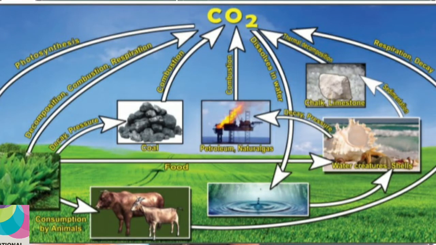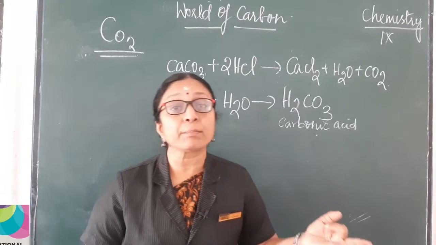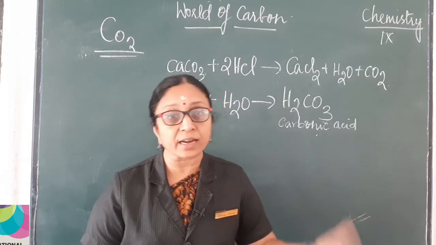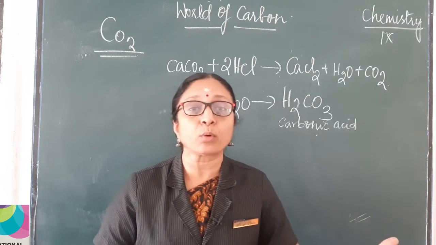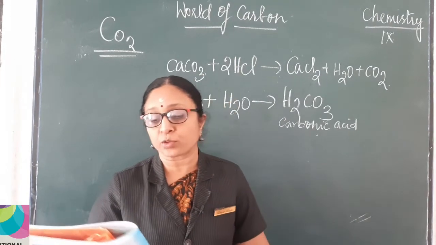Now, looking into the picture, tell me, name the process by which carbon dioxide is utilized by plants. What is the process? Yes, it is photosynthesis. What are the activities that increase the amount of carbon dioxide in air? Yes, tell me, what are the activities? Combustion, respiration, decomposition of dead plants and animals. All these will increase the amount of carbon dioxide in the atmosphere.